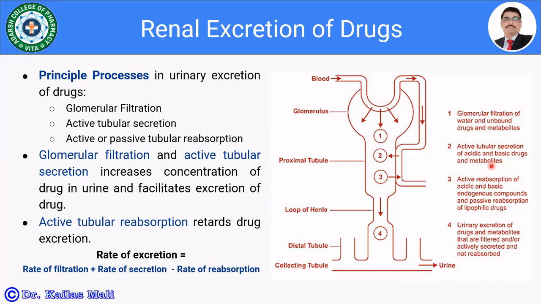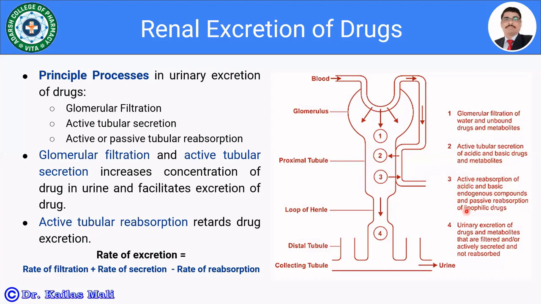The second principal process is known as active tubular secretion. So here in the proximal tubule, the drugs as well as the metabolites are going to be secreted actively into the urine. The third principal process is the active reabsorption of acidic as well as basic drugs. It involves the passive reabsorption of the lipophilic drug.